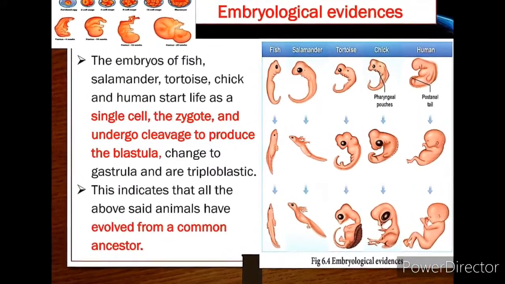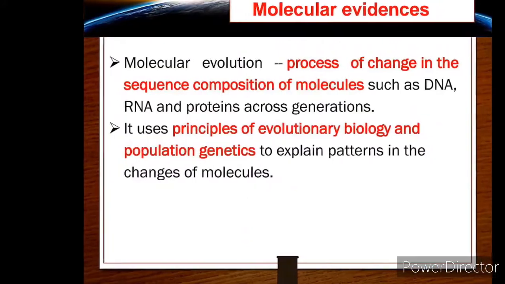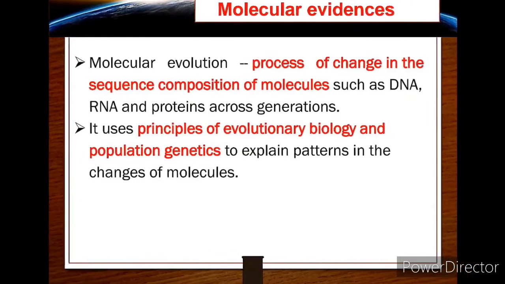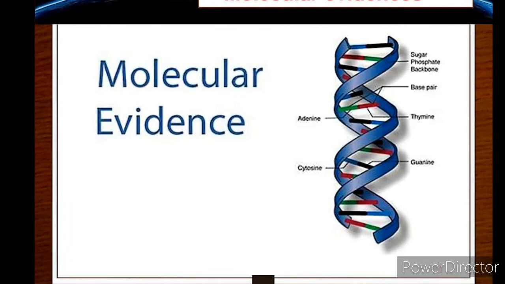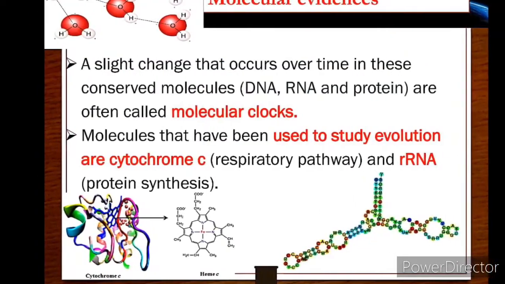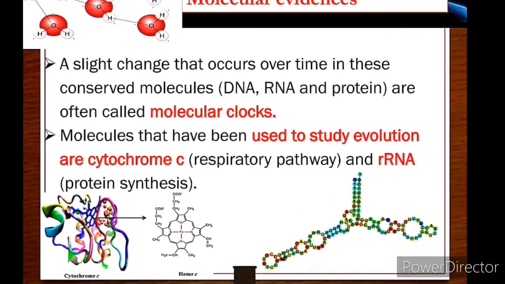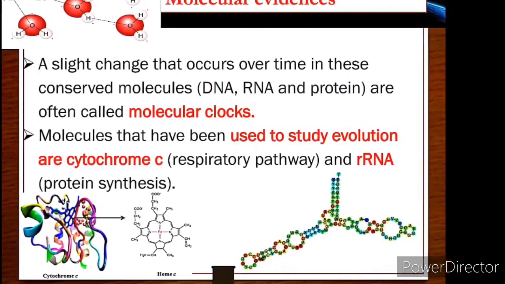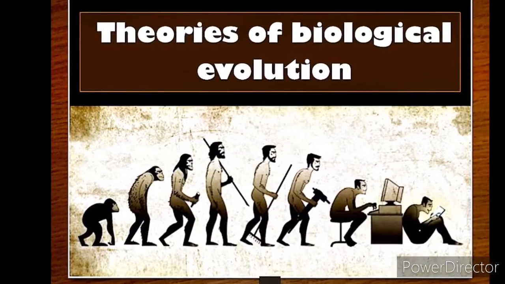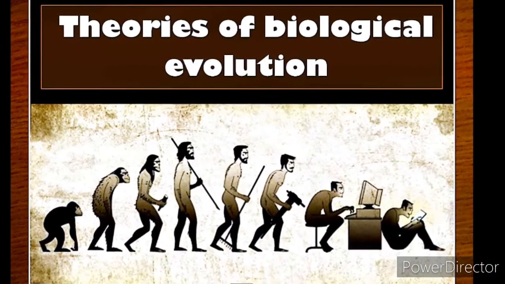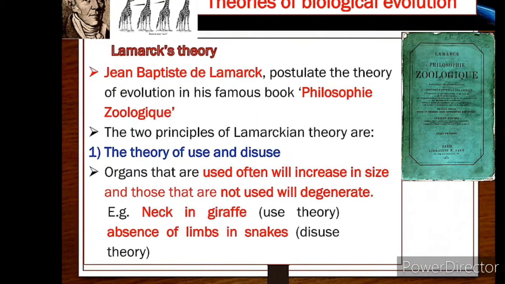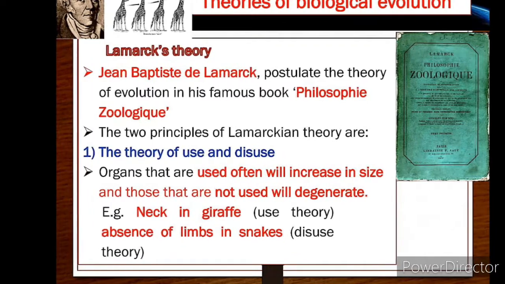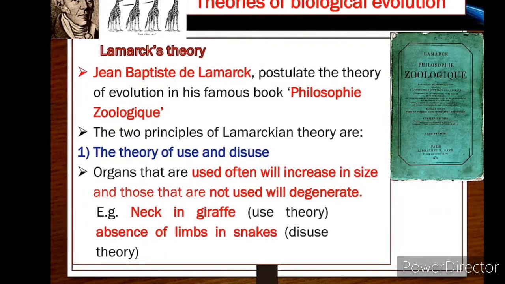Okay, next, molecular evidences. Molecular evolution is the process of change in the sequence composition of molecules such as DNA, RNA and proteins across generations. Theories of biological evolution. Lamarck's theory. Jean-Baptiste de Lamarck was the first to postulate the theory of evolution in his famous book Philosophie Zoologique.